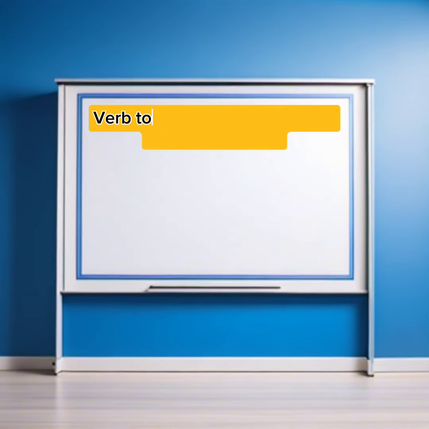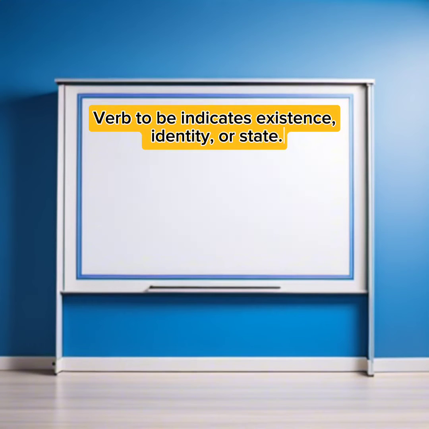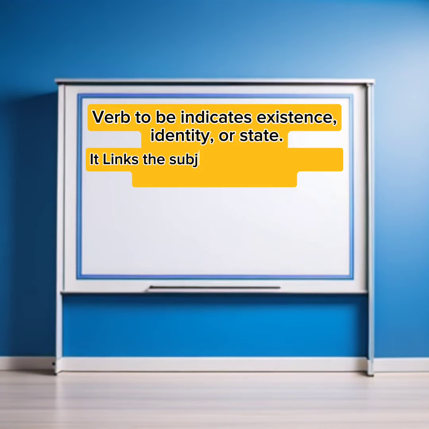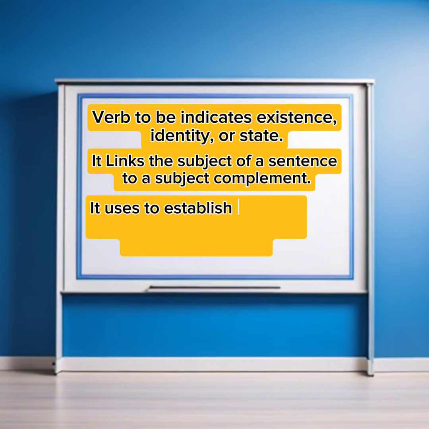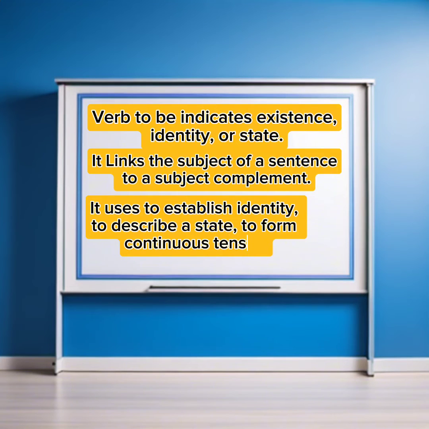Verb to be indicates existence, identity, or state. It links the subject of a sentence to a subject complement. It is used to establish identity, to describe a state, to form continuous tenses.